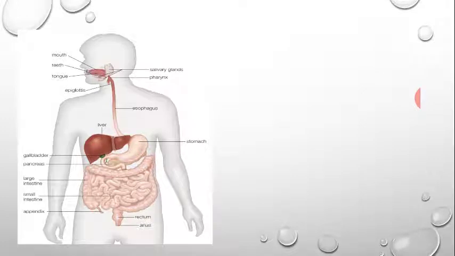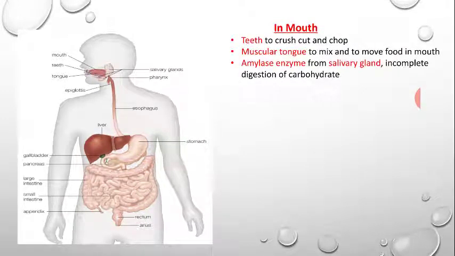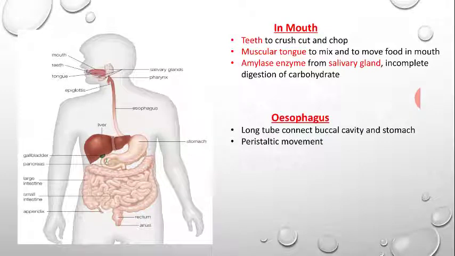After this, let's discuss other parts thoroughly. In the mouth there are teeth, which are used to crush, chop and cut. There is a muscular tongue which helps to move the food from one place to another according to need. An amylase enzyme is secreted by the salivary gland in the mouth, which helps in digestion of carbohydrate, but the digestion is not complete here, so the food moves to the next stage with the help of the esophagus, a long tube.